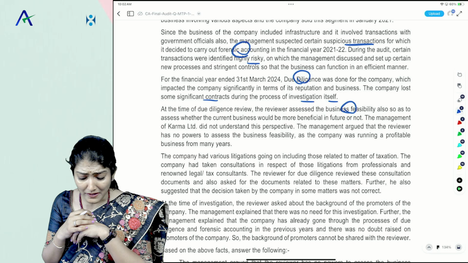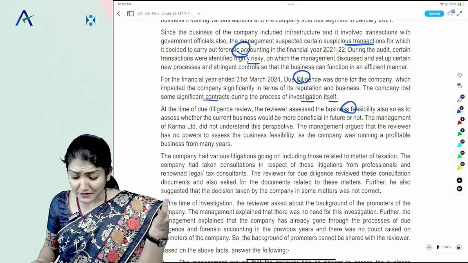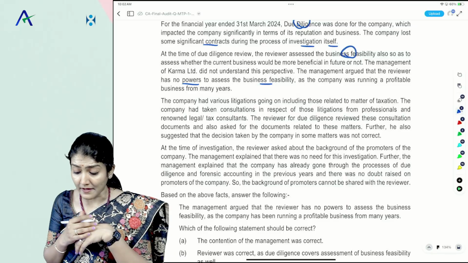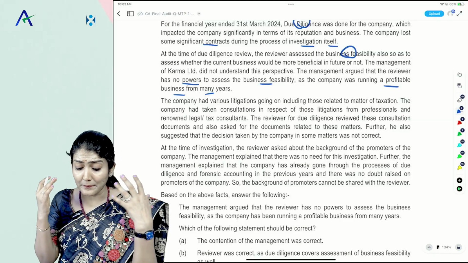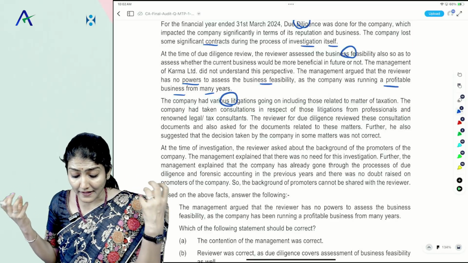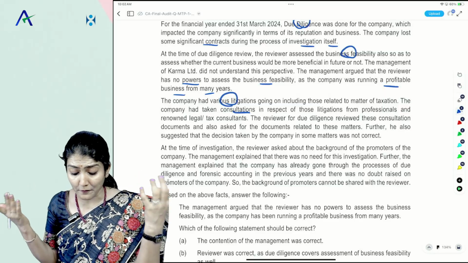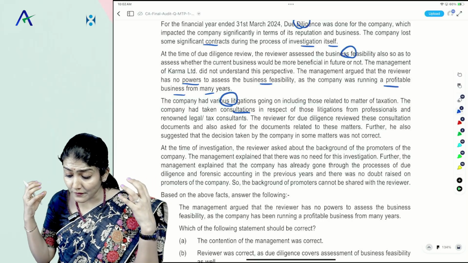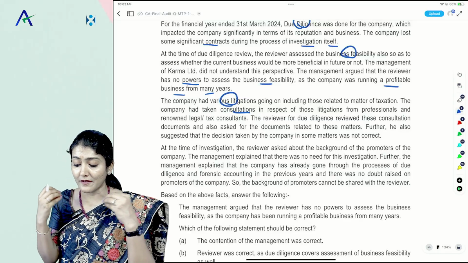The management of Karma Limited did not understand this perspective. The management argued that the reviewer has no power to assess the business feasibility as the company was running a profitable business for many years. The company had various litigations going on, including those related to matters of taxation. The company had taken consultations in respect of those litigations from professionals and renowned legal and tax consultants. The reviewer for due diligence reviewed these consultation documents and also asked for the documents related to these matters.